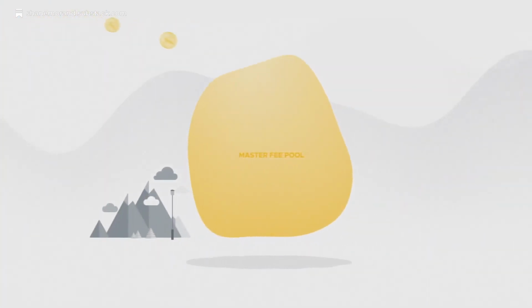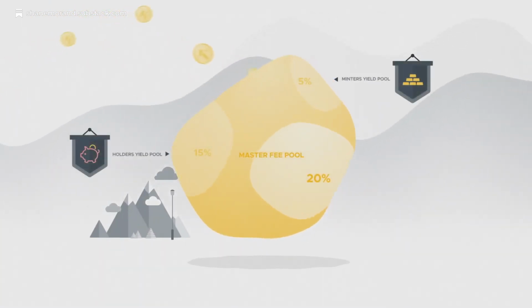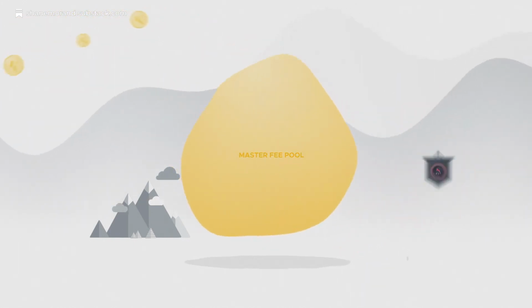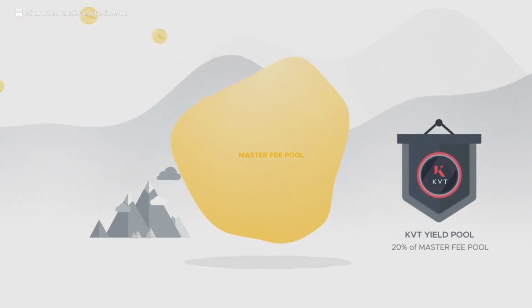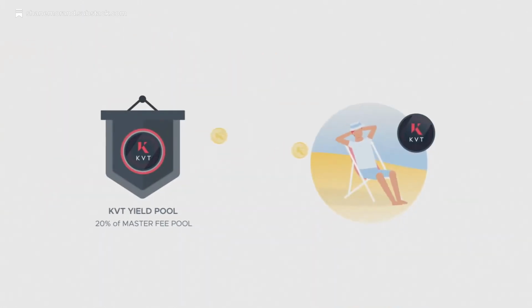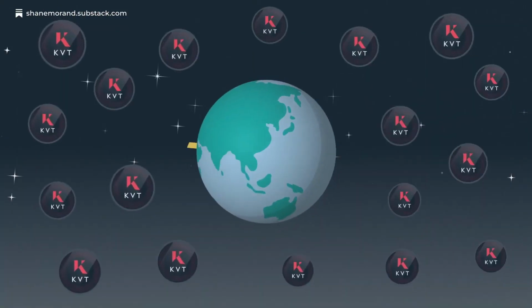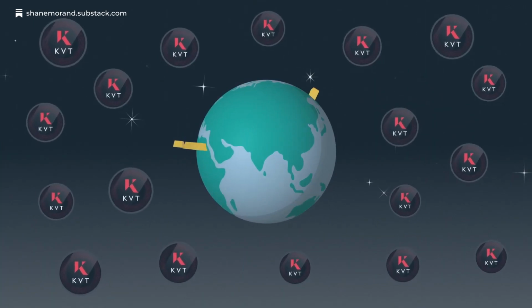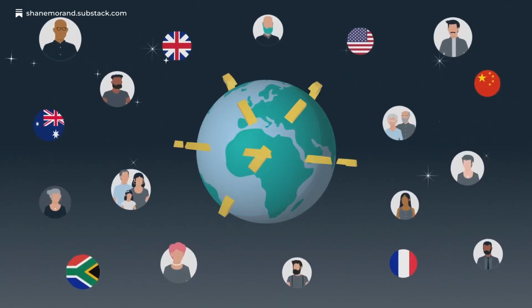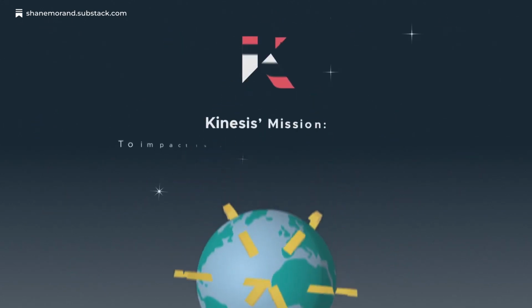KVTs entitle the holder to the largest of all the fee-sharing yields offered by Kinesis, at a proportionate 20% share of all the transaction fees accumulated in the master fee pool. KVTs have been made available by Kinesis as a launchpad to drive participation and adoption of the entire Kinesis system.